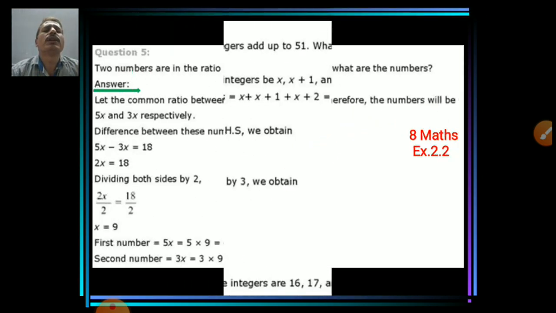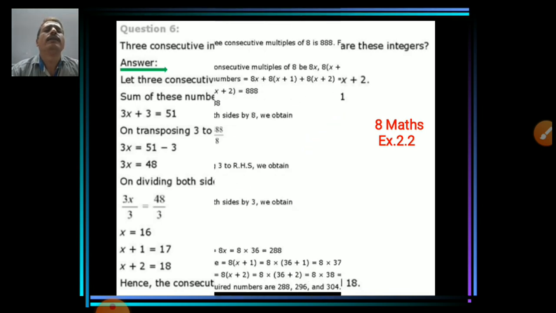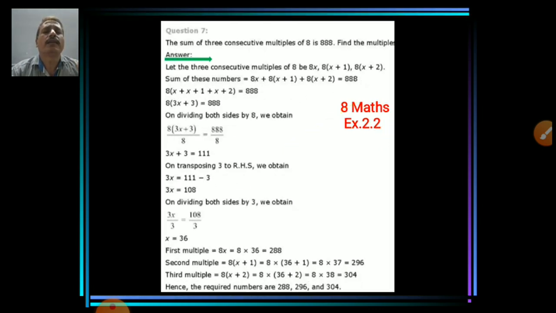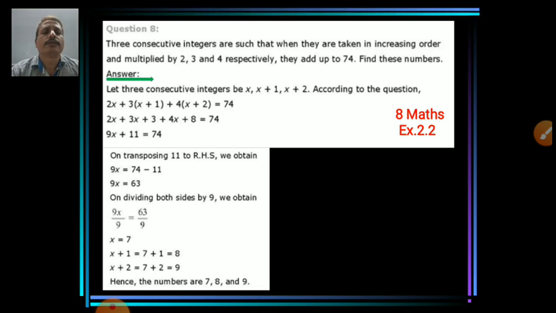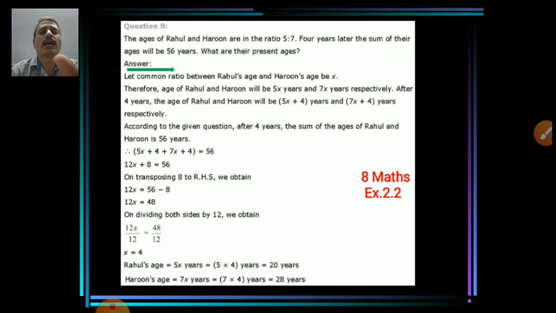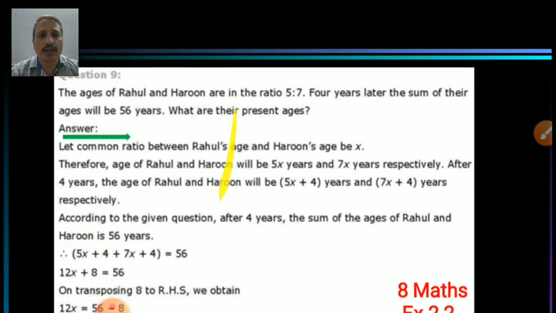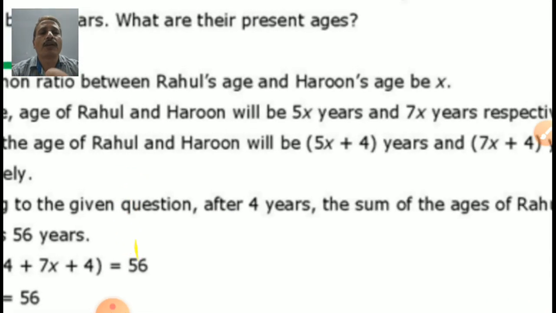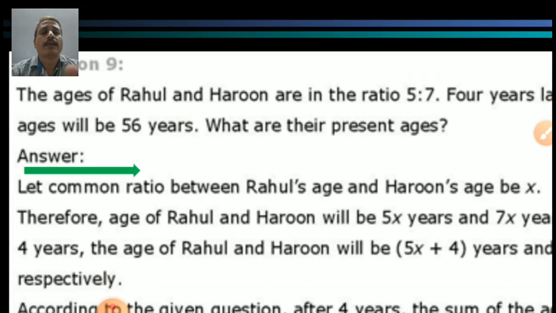Question number 9 is here. And here is question number 9. Yes, very good student, you are very sharp. And you can find the question here. The ages of Rahul and Harun are in the ratio 5:7.